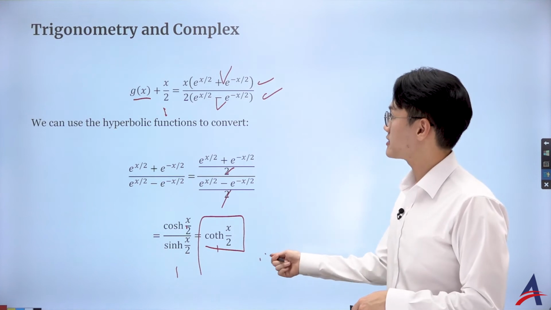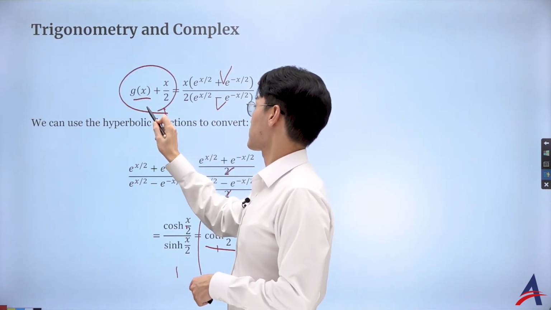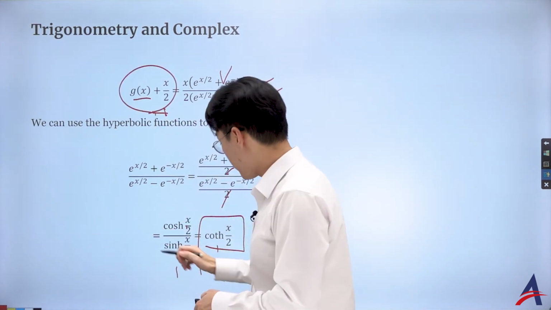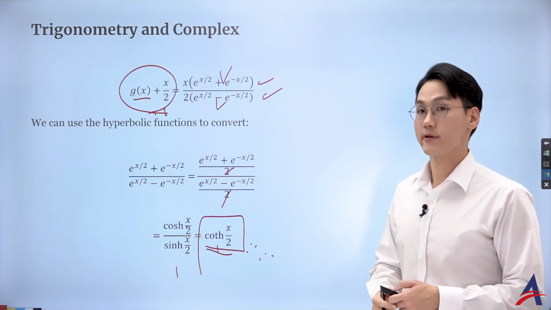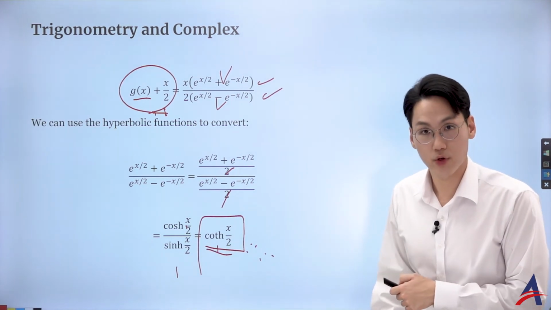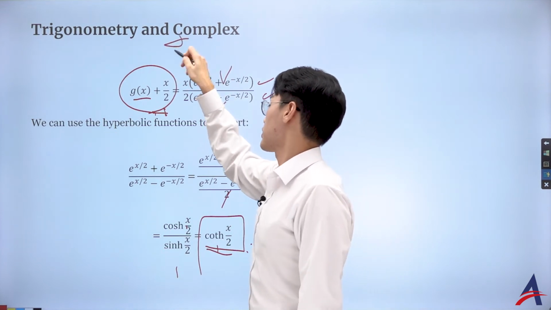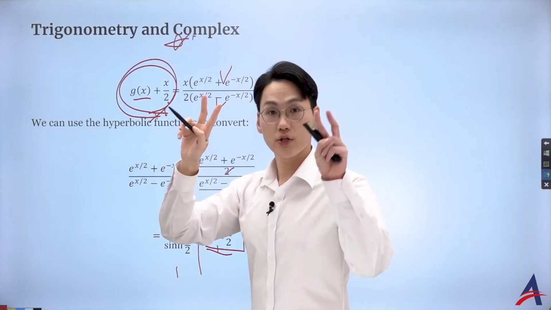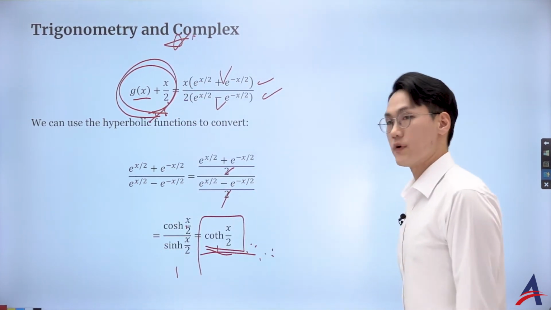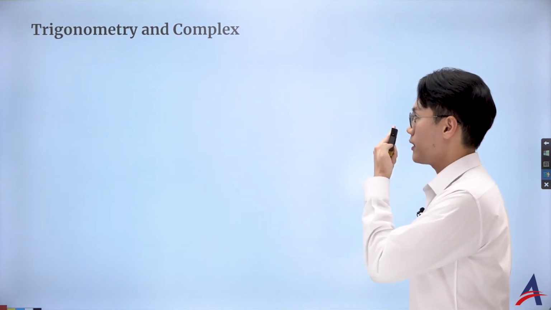Right, so what I can then see is that this generating function with the x over 2 can be defined simply by this hyperbolic cotangent function of x over 2. So there's a great link between, again, what? The Bernoulli function with the trigonometric function, hyperbolic function, right? So let's have a look.